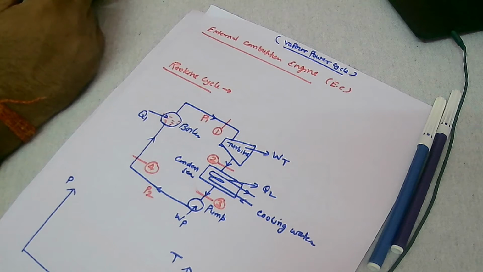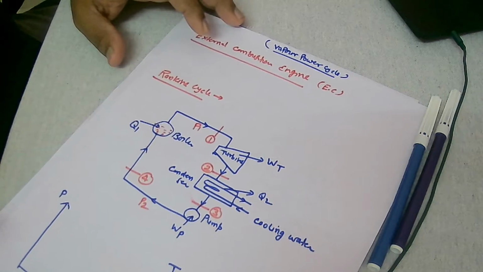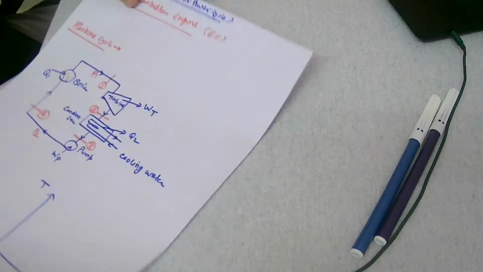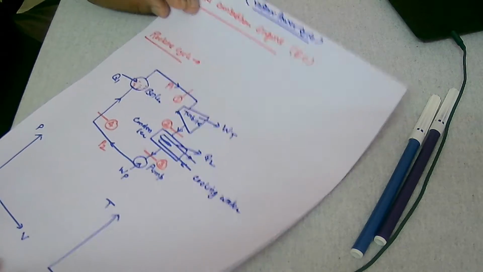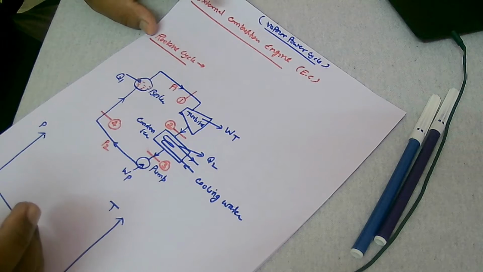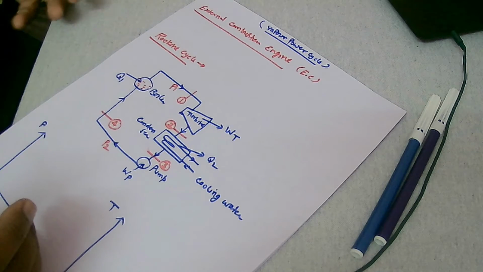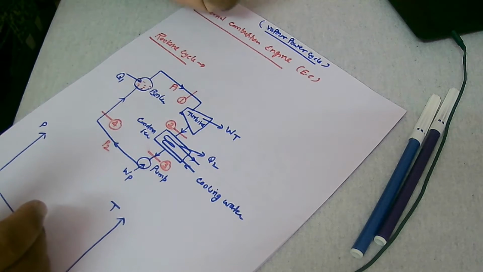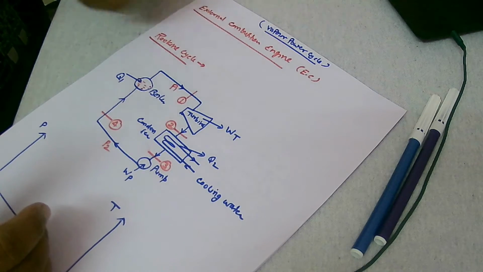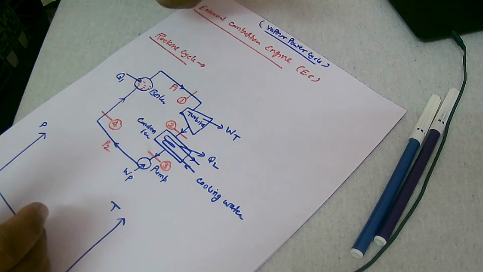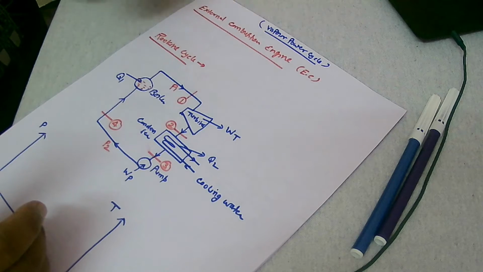So vapor power cycle, as the name itself says, is any thermodynamic cycle which operates in a cyclic way and produces a continuous supply of work while utilizing a unit quantity of vapor. The working fluid here will be a vapor, which is created by heating water. These kinds of engines which utilize vapor are known as vapor engines, or we can say steam power engines.